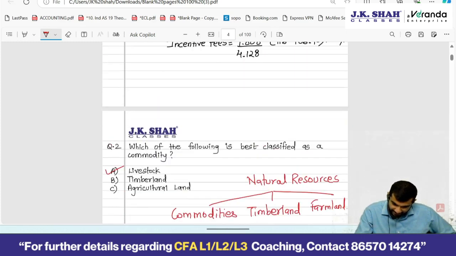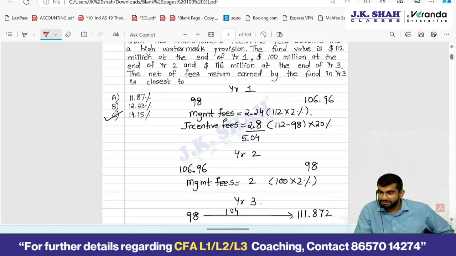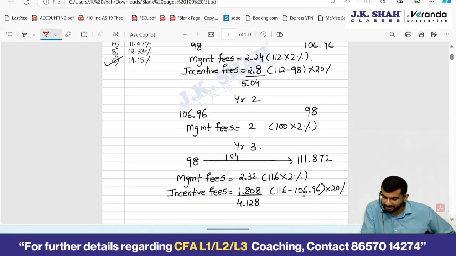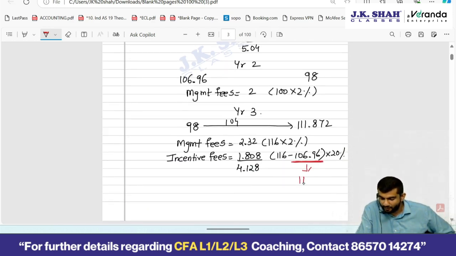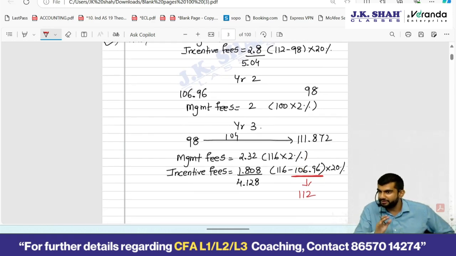By the way, I would again like to tell you that yes, I do not agree with the approach that they have taken to solve the question. This is a curriculum question, by the way. The first question which we solved. It's from the CFA Institute website, but this is how they have solved it. I mean, the high watermark has been considered as 106.96, whereas in my opinion it should have been 112, the first year's value, pre-fees. Okay, fine, but you follow the curriculum. I've told you what makes sense actually. Fine. Okay. Any other doubts?